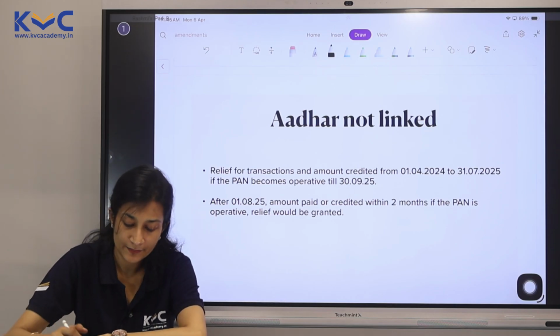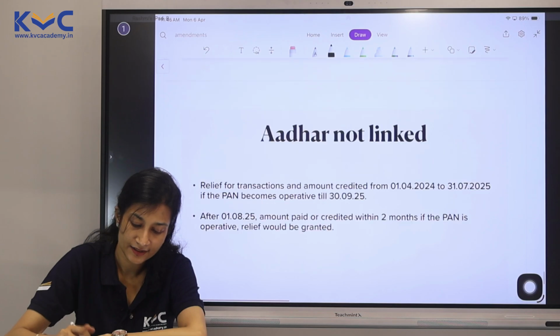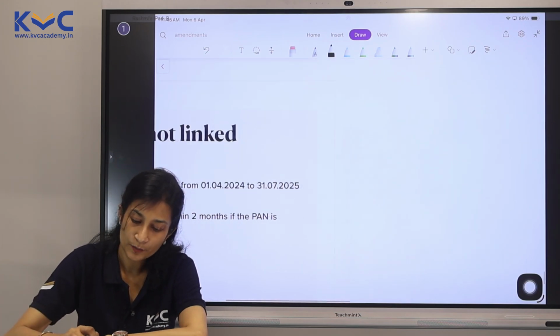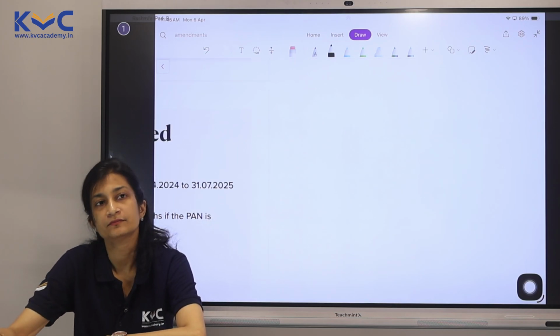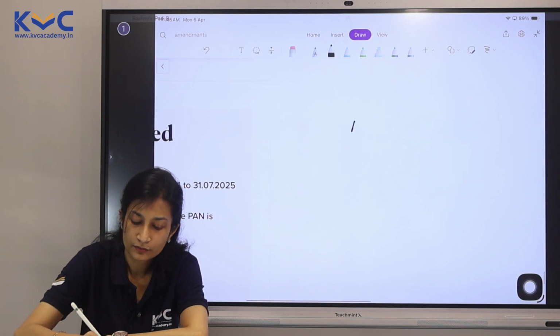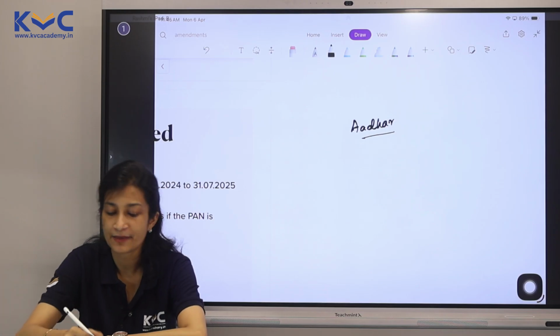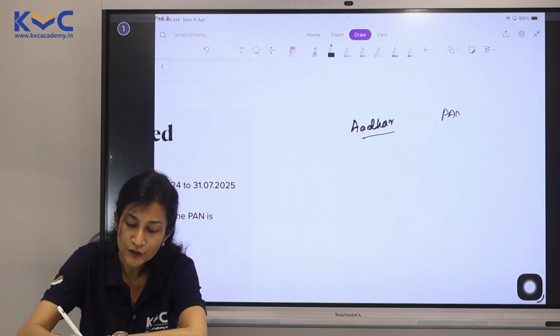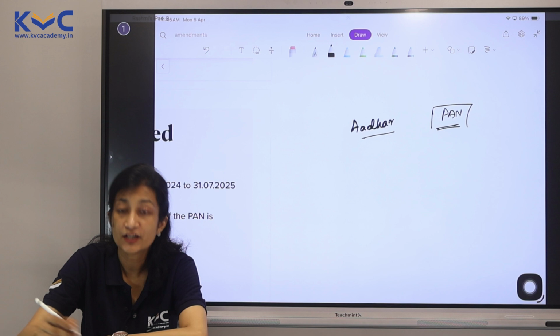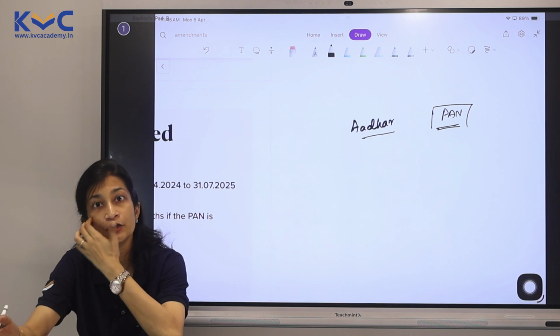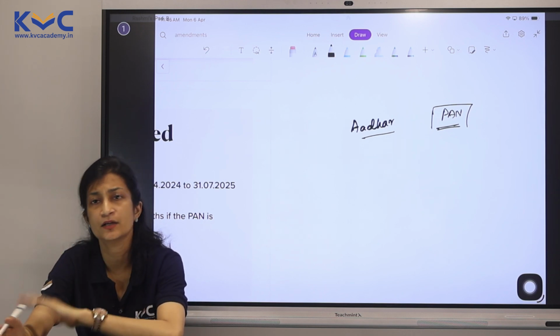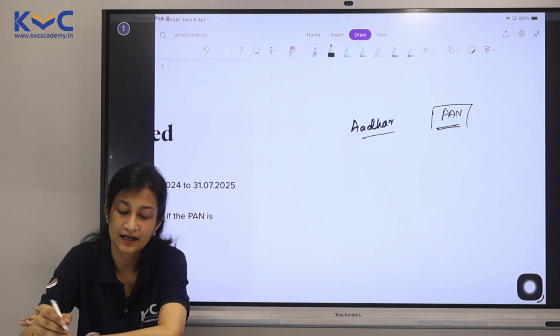Let's move on to the last amendment which we have now, Aadhaar. I'll give you a background before I come to this amendment. So, we know very well that the timeline to link Aadhaar and PAN is over. So now if Aadhaar is not linked, there was an option of giving your enrollment ID, even that is taken away. They only want your Aadhaar now.